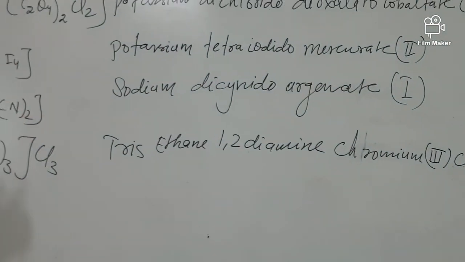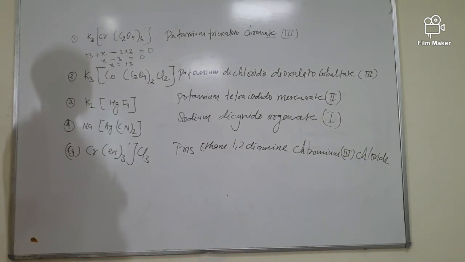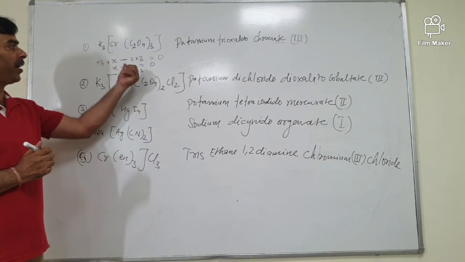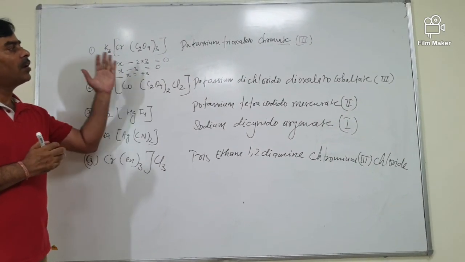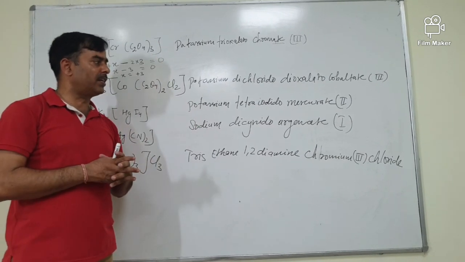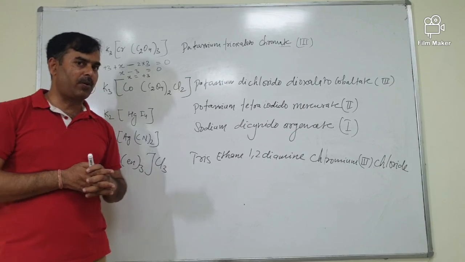So these are some typical examples of coordination compounds. In this video lecture, I have given you how you can find the oxidation state, how you can write the simple cation, and the different types of ligands we have to use in the nomenclature of coordination compounds. Thank you.